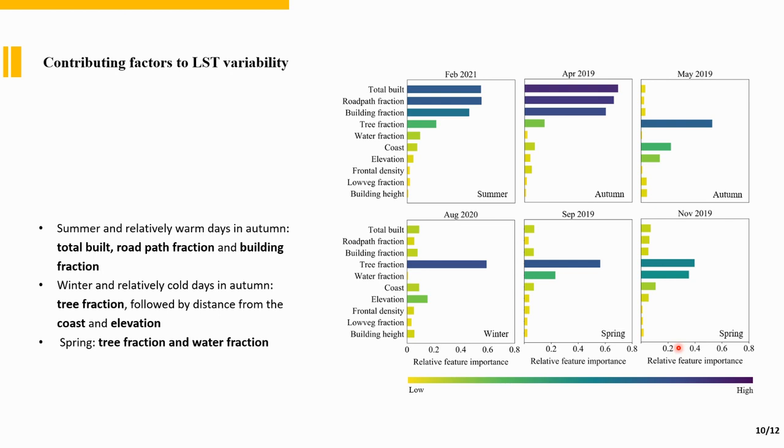We couldn't run the machine learning model for air temperature because there's not enough data for that. But we extracted the correlation between individual urban variables and air temperature, and in contrast to surface temperature, there is no significant seasonal variability for the impact of urban form and fabric on air temperature. So to conclude, surface and air temperature have very different characteristics, and their interaction varies depending on season or urban form.